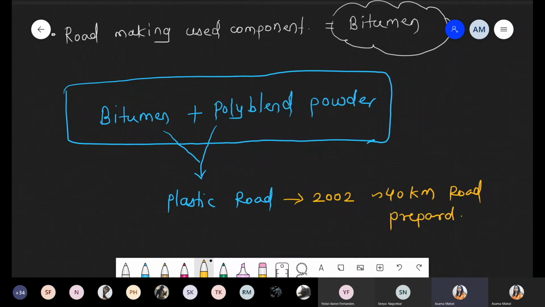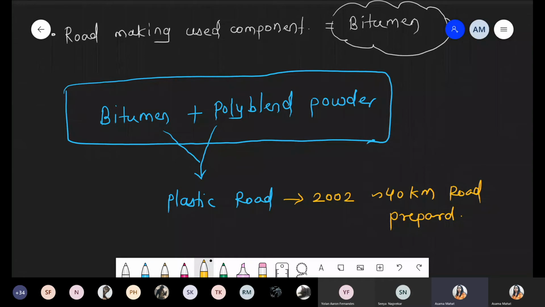How is this possible? They collect the plastic, which we know is very hazardous to the ecosystem and not easily degradable. It is converted into fine powder to form polyblend, which is mixed with the bitumen. The resulting product, a mixed product, is called a plastic road.